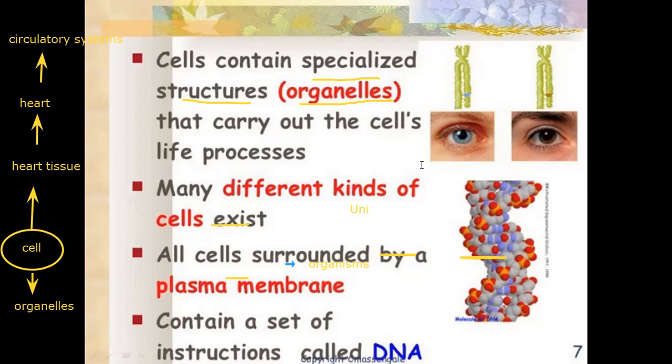So inside the cell, there is something called DNA, mainly in the nucleus, which is responsible for heredity. Heredity means like when you inherit the blue eyes from your grandfather, the dark skin from the grandma, or the straight hair or curly hair from your family. So this is called heredity.